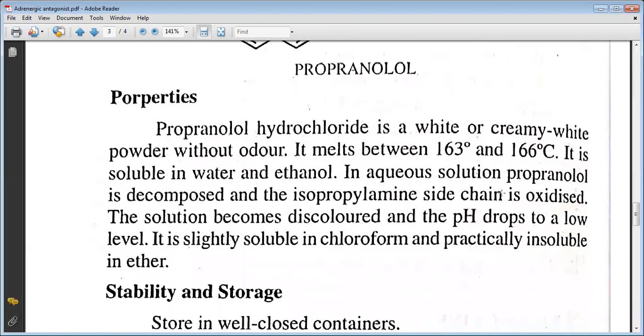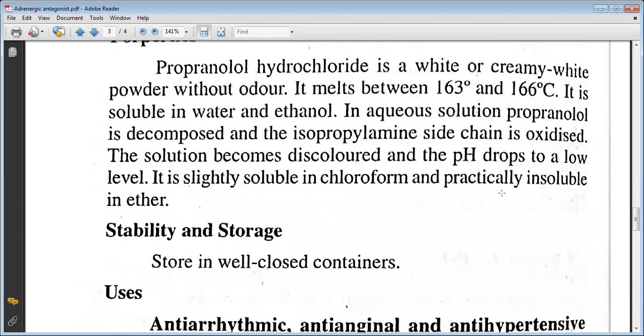The properties include: it is a white or creamy white powder without odor. It melts between 162 to 166 degrees Celsius. It is soluble in water and ethanol. When it is decomposed, the isopropylamine side chain is oxidized. The solution becomes discolored and the pH drops to a low level. It is slightly soluble in chloroform and practically insoluble in ether. The stability and storage: store it in a well-closed container.